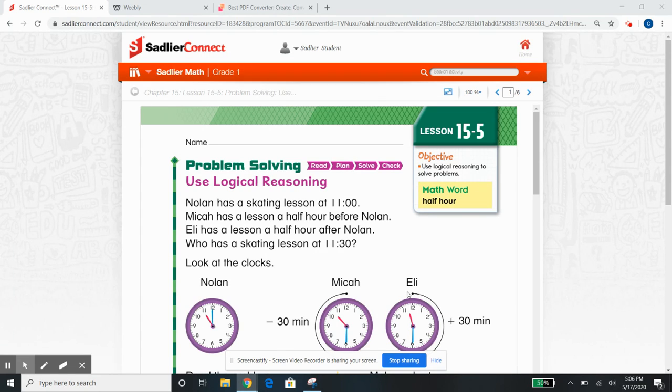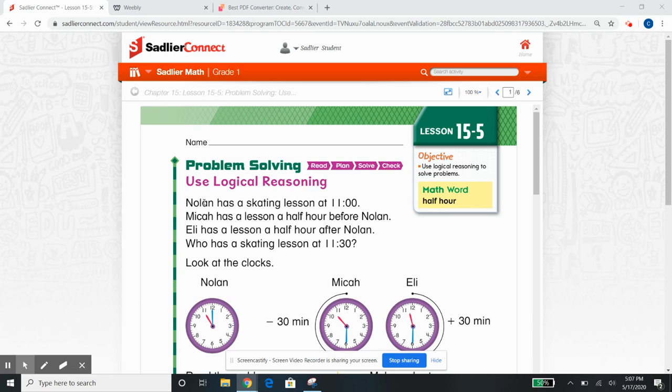Okay, so we're going to have to use a lot of logical reasoning for this. So let's read it together and then we'll go back and highlight any information we really need to know. It says, Nolan has a skating lesson at 11 o'clock. Micah has a lesson a half hour before Nolan. Eli has a lesson a half hour after Nolan, who has a skating lesson at 11:30. Okay, this is telling us a lot of information, so don't feel overwhelmed. Let's go back and find out what's really important and what are we trying to figure out.